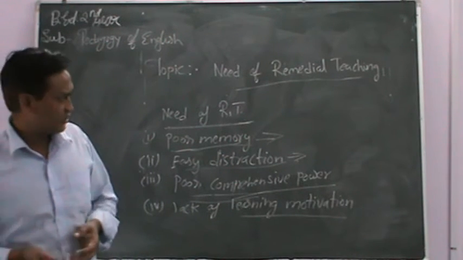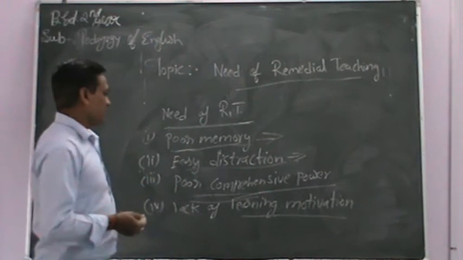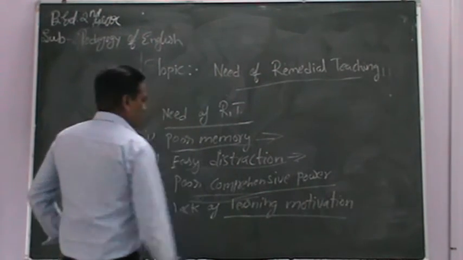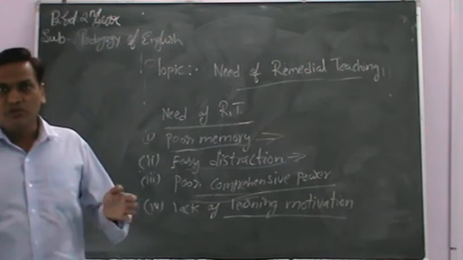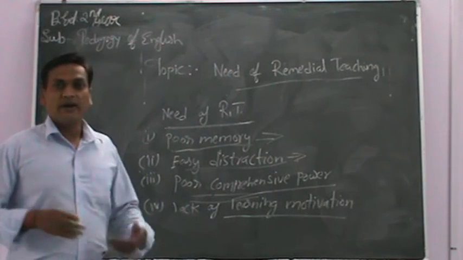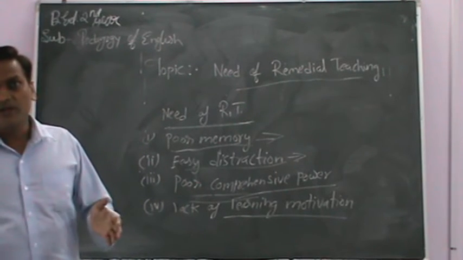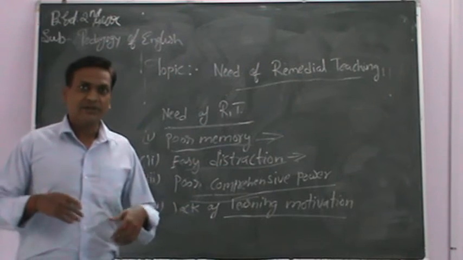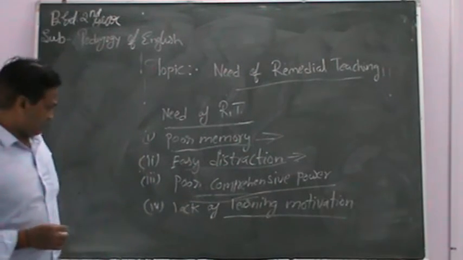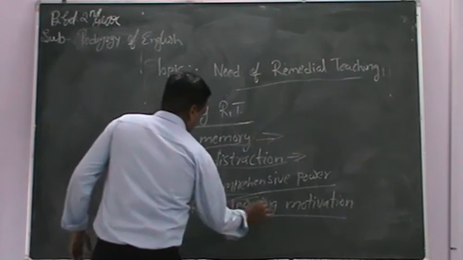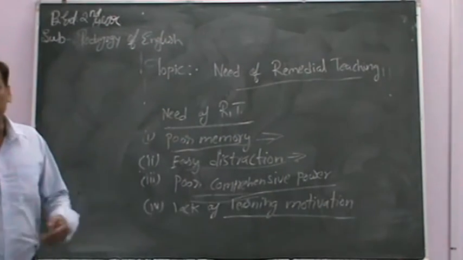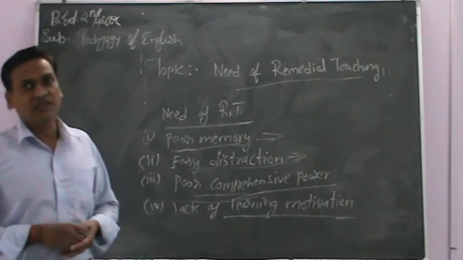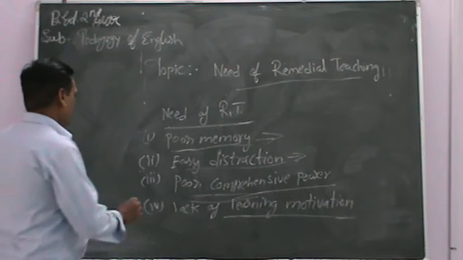They lose interest in learning. So, in remedial teaching, the teacher tries to motivate them to learn more and more, to take interest in learning. By motivating the students, the teacher tries to correct their problem or difficulty in learning.